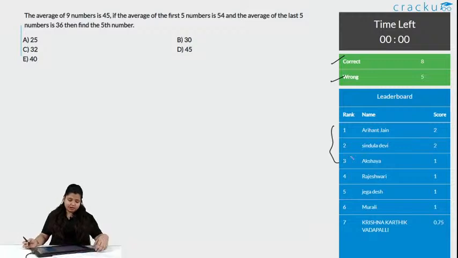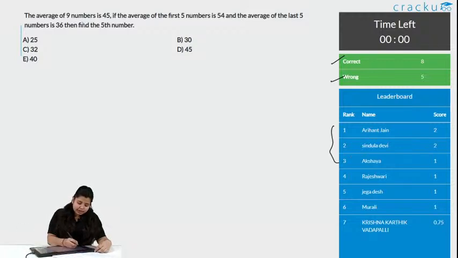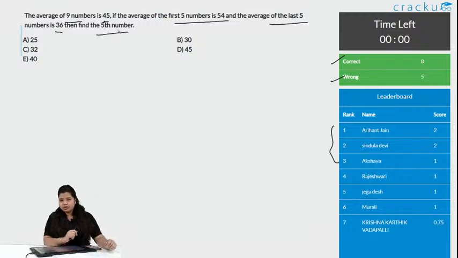Here we have 3 people. See, what is the question saying? The average of 9 numbers is 45. If the average of the first 5 numbers is 54 and the average of the last 5 numbers is 36, then find the 5th number. So, there are 2 different ways of doing this.